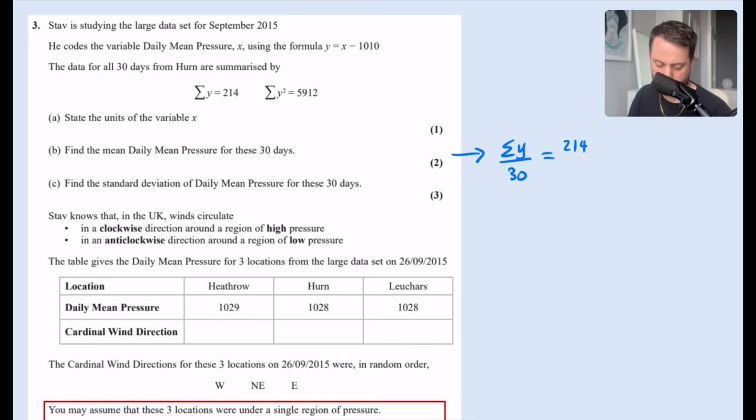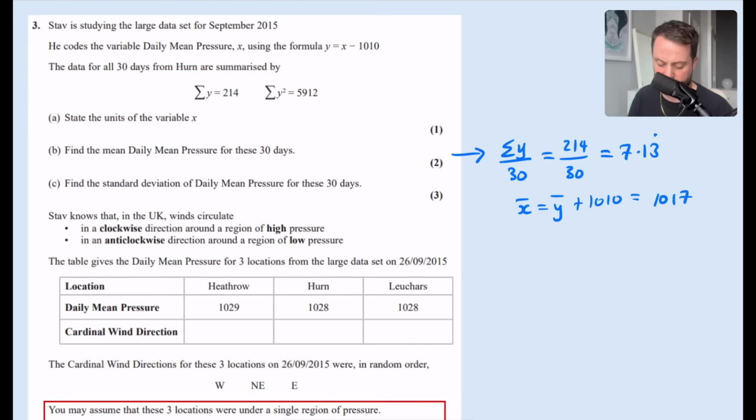Find the mean daily pressure for these 30 days. Oh, it's been coded. So I'll add on the 1,010 afterwards. So that's 214 divided by 30, which is 7.13. So that means for the x, it would be x bar is y bar plus 1,010. So it's 1,017 that we've got here.